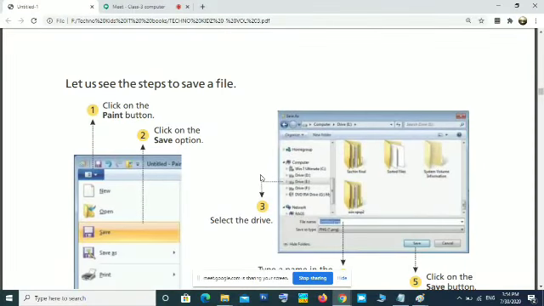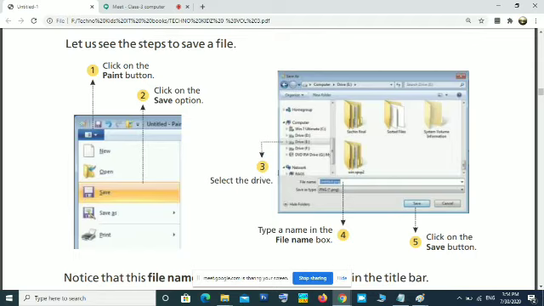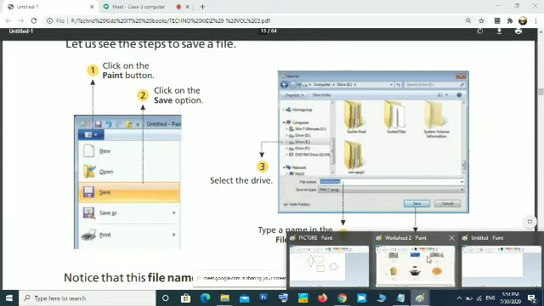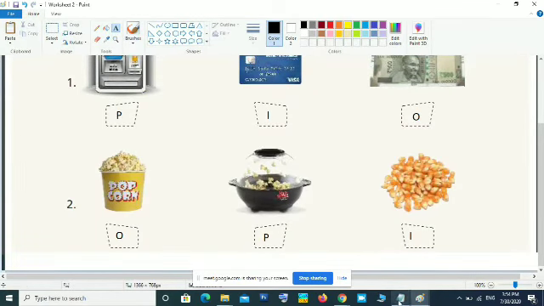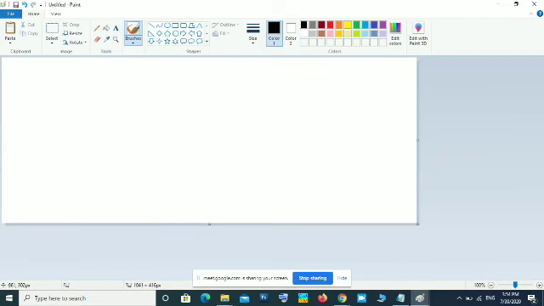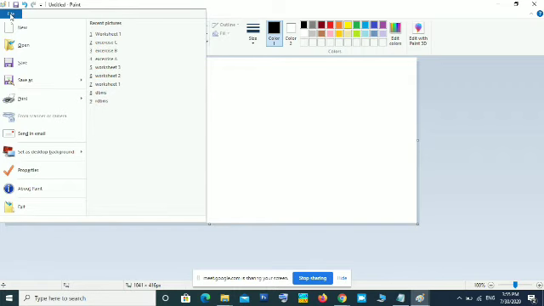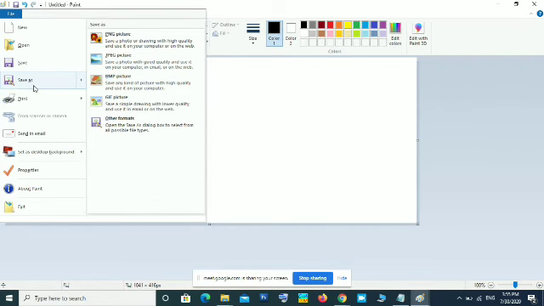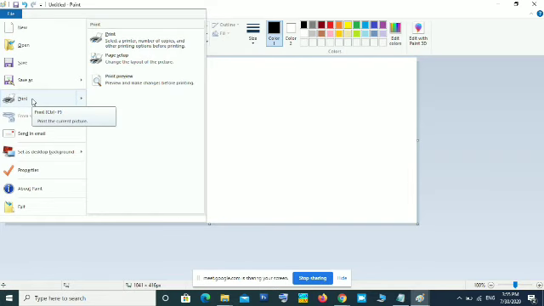Okay, now let us see the steps to save a file. So all of you know how to save the file. Click the Paint button. This is the Paint button. Now you will get a menu. All this menu is related to files. New file, open existing file, save the working file. Save as means making a new copy of the saved file. Print means to take the printout of the screen in a printer.